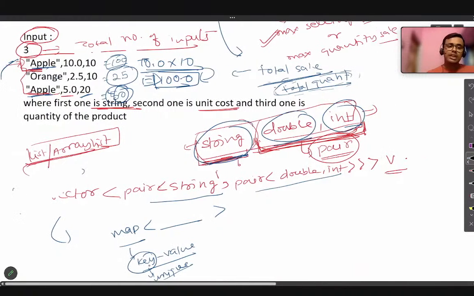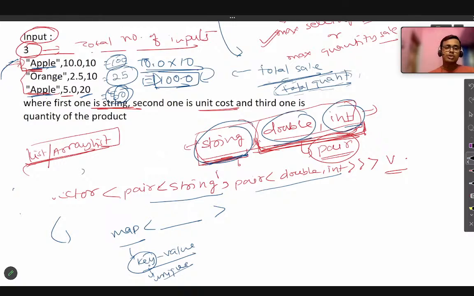The key would be the name of the fruit, so apple, which appears two times, will be added to a single entry. So in the map, the first data type would be string, and the next data type would be double, the total sale value of that product name.